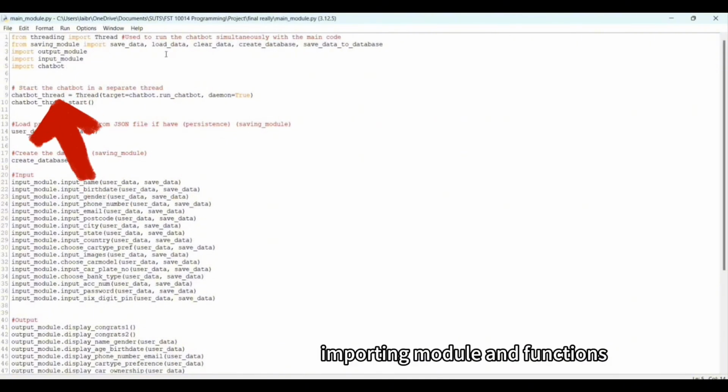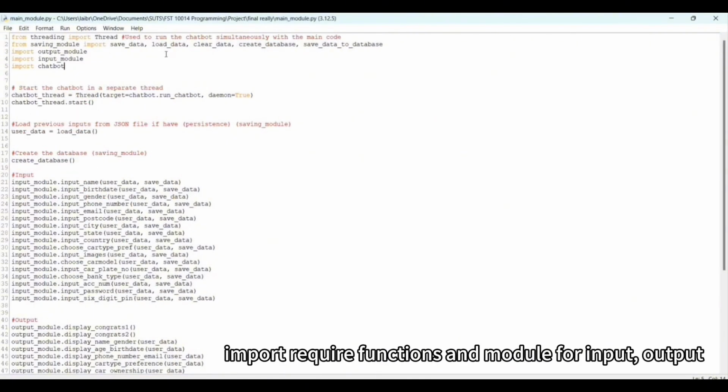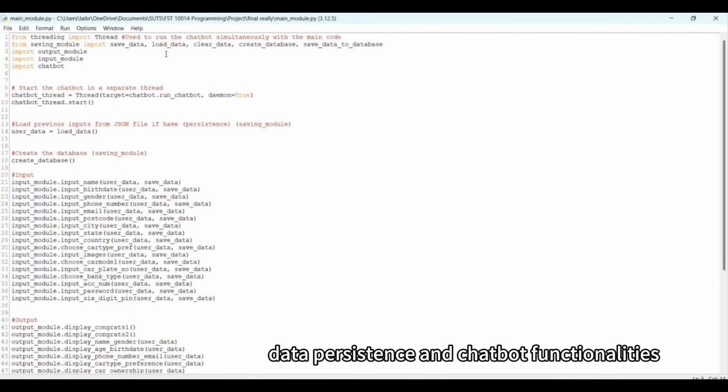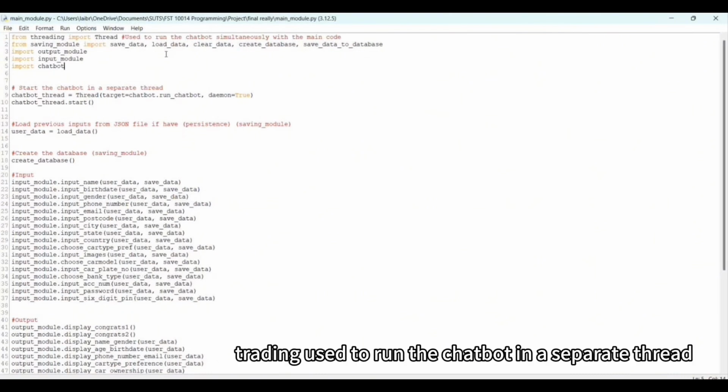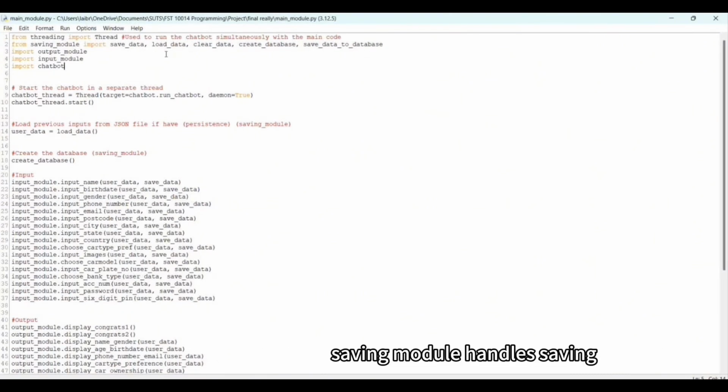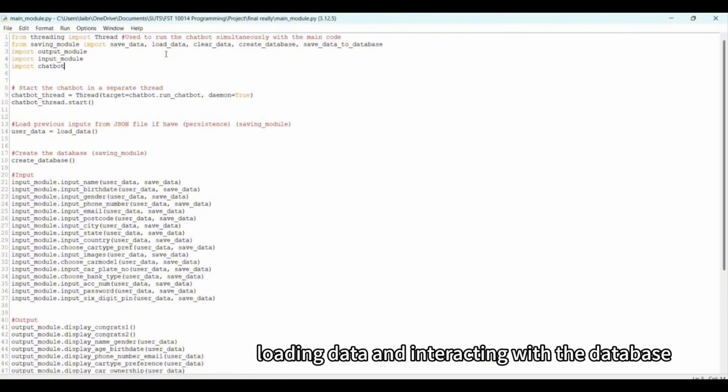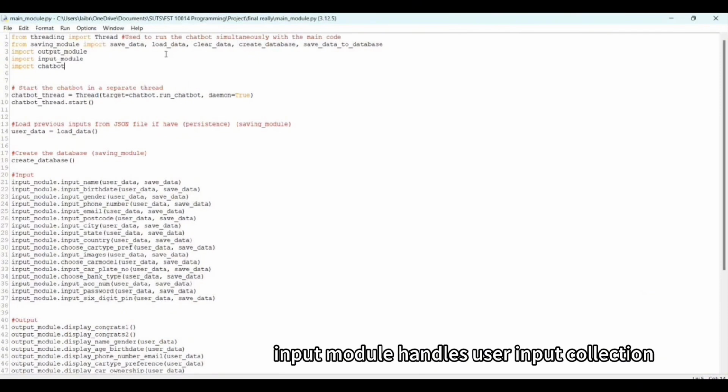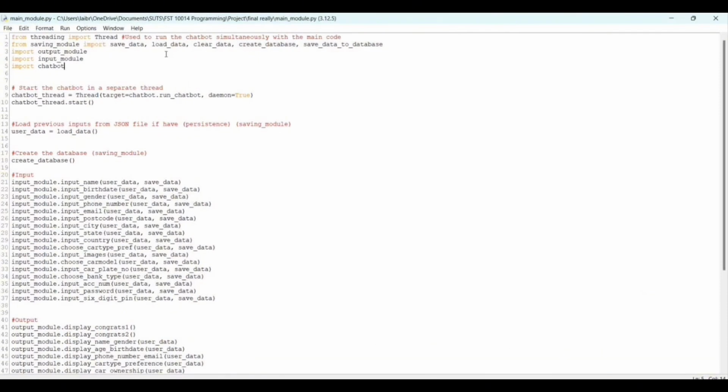Importing modules and functions. The purpose of it is to import required functions and modules for input, output, data persistence, and chatbot functionalities. Key modules: threading, used to run the chatbot in a separate thread. Saving module, handles saving, loading data, and interacting with the database. Input module, handles user input collection. Output module, displays messages and user data. Chatbot, runs a chatbot concurrently.